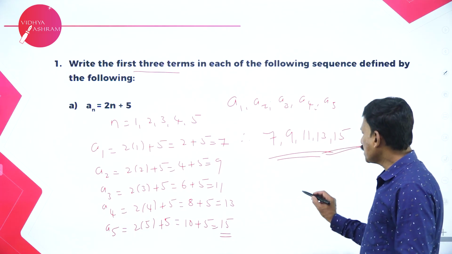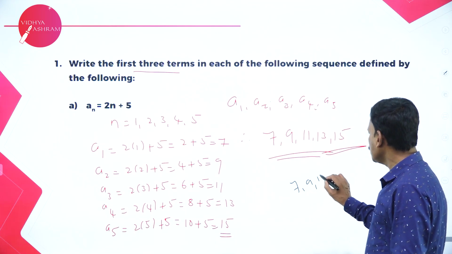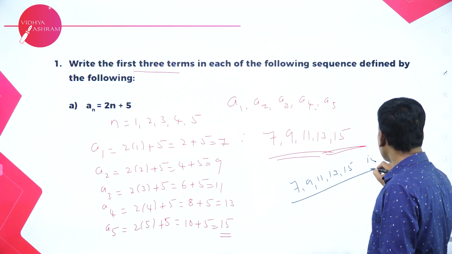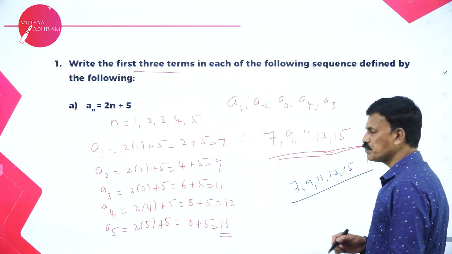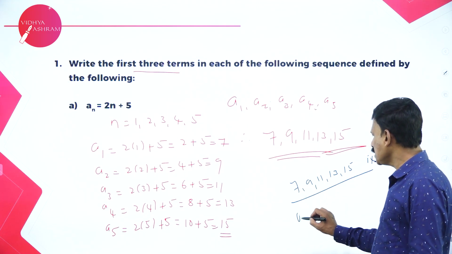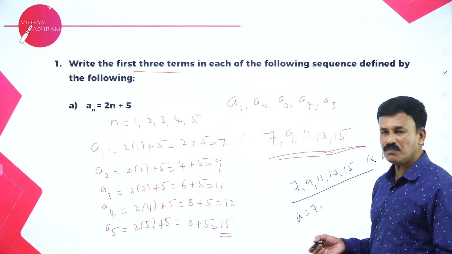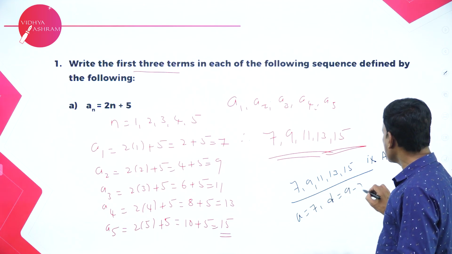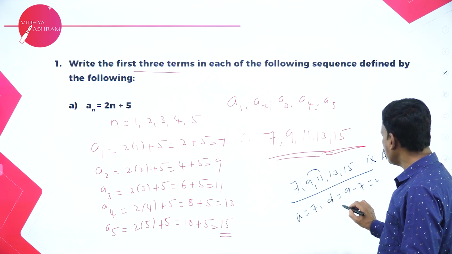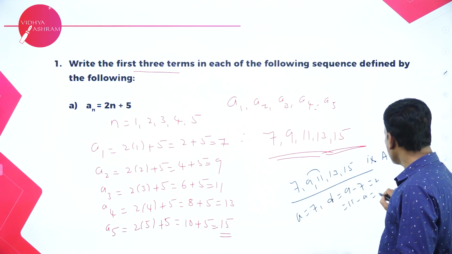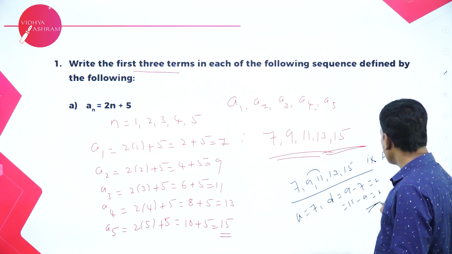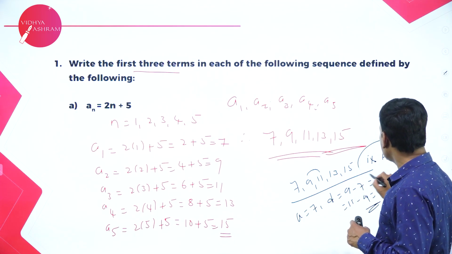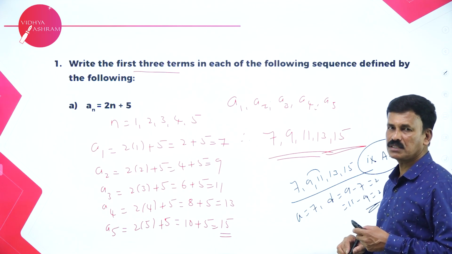Now, if I observe carefully 7, 9, 11, 13, 15, this is an arithmetic progression. Here the first term A is equal to 7, and the common difference D is equal to second term minus first term. 9 minus 7 is equal to 2. 11 minus 9 is also equal to 2. 15 minus 13 is also equal to 2. So the common difference is the same throughout the sequence. Such a sequence is called an arithmetic progression, right?